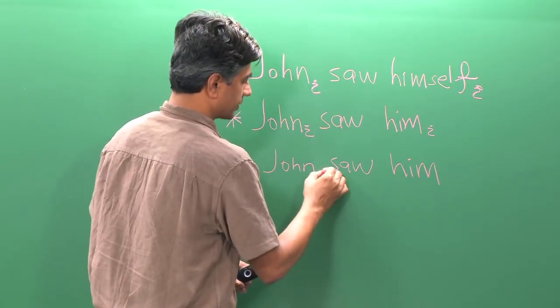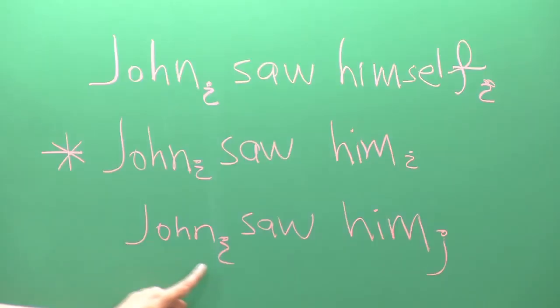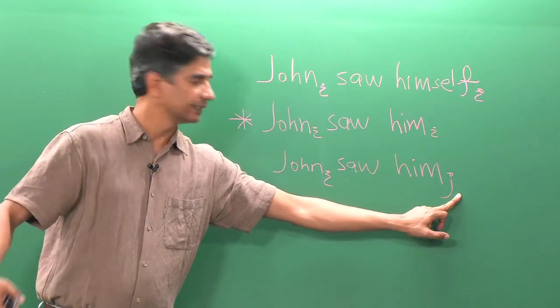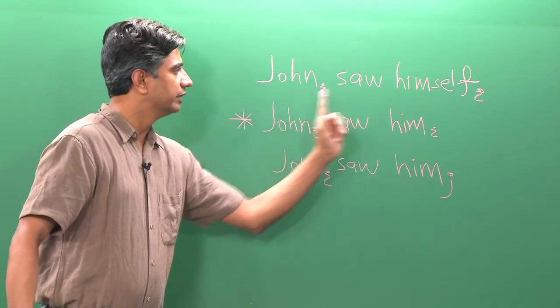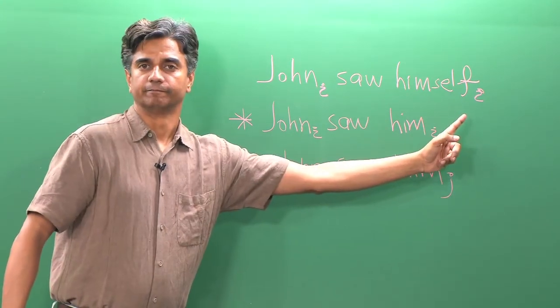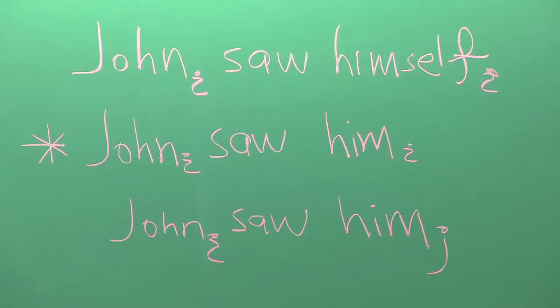him is not referring to John. So, the indices like i and j help us understand that they are not referring to each other, whereas here we mean they are co-referential. That is what we are trying to say. The NPs that share the same index are called co-indexed. So, we can say John and himself are co-indexed, or John and himself are co-referential.